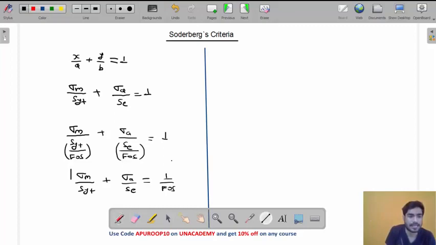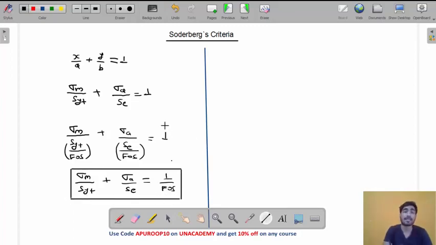This is the equation, my friend. According to Soderbergh criteria, you can use this equation to design the machine element, to find the dimensions of the machine element. Now, where do we use Soderbergh criteria, my friend?